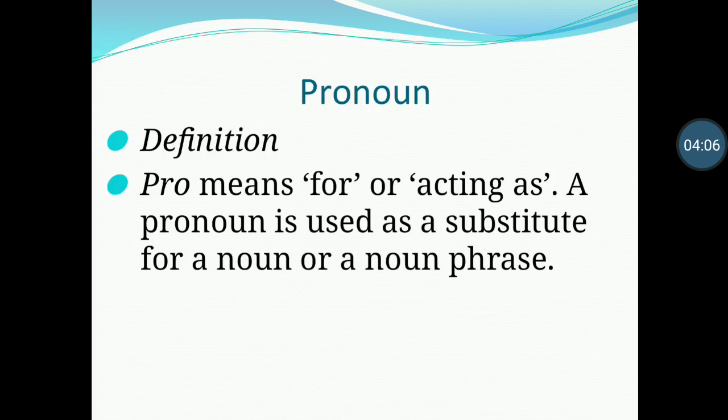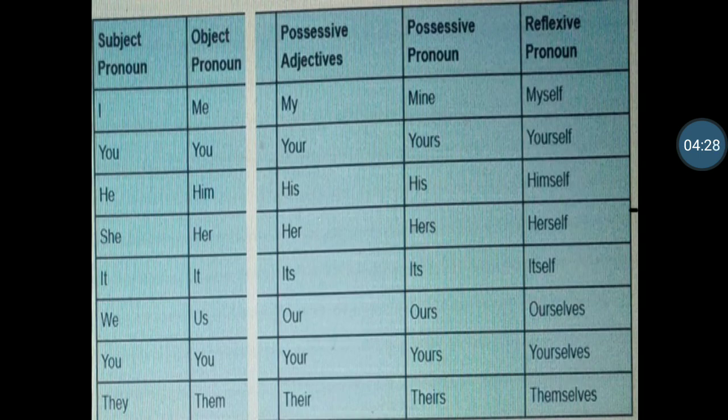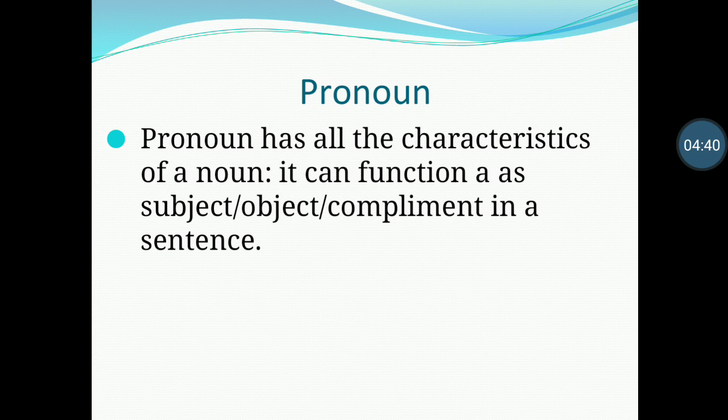Pronoun. Pro means for or acting as. A pronoun is used as a substitute for a noun or noun phrase. A pronoun is a word used in place of a noun. Instead of repeating the same noun a second time, we can use a pronoun in its place. These are some of the kinds of pronouns: subject pronoun, object pronoun, possessive adjectives, possessive pronoun, and reflexive pronoun. You can use this table for your understanding.